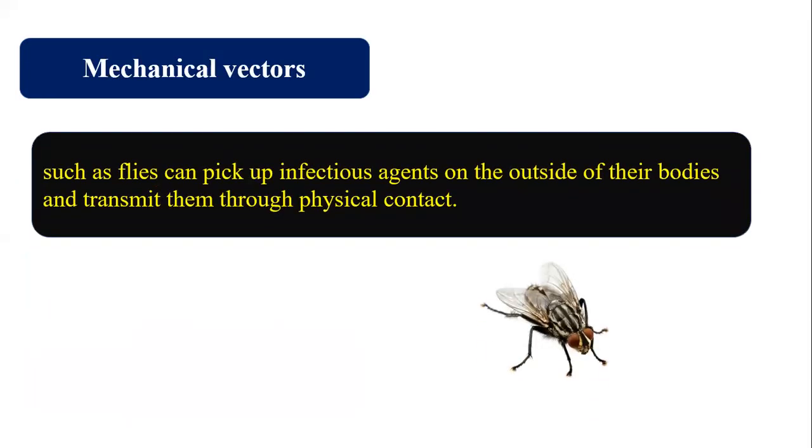Whereas the mechanical vectors, such as flies, can pick up the infectious agent on the outside of their bodies and transmit it through physical contact. They carry the infection on their legs or on the surface of the body and transmit it from one to another. So biological means inside the body, whereas mechanical means the surface of the body, which is infecting from one to another. So this is the definition of mechanical vectors.